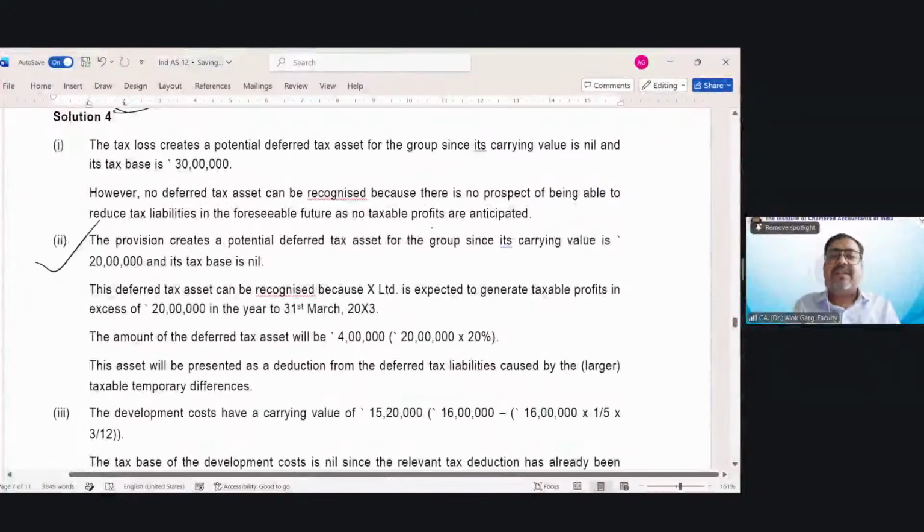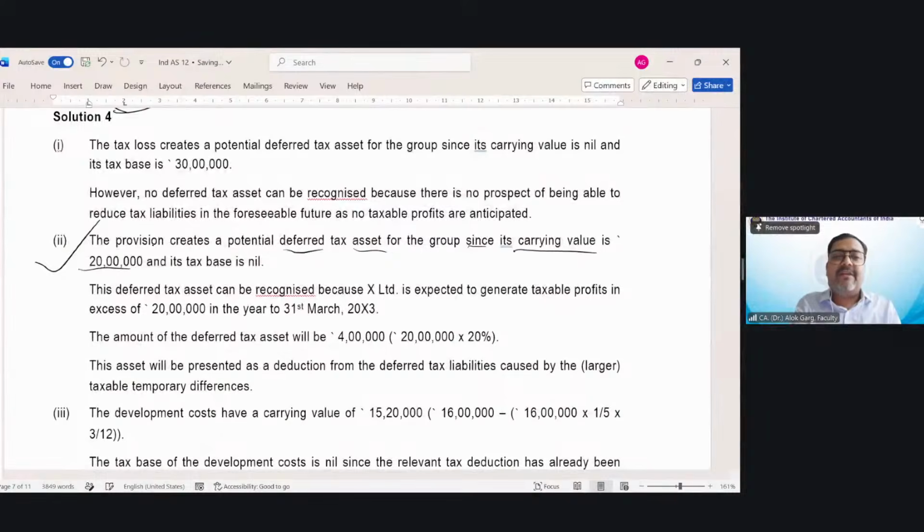The provision creates a potential deferred tax asset for the group since its carrying value is 20 lakh and its tax base is nil. This deferred tax asset can be recognized because X Limited is expected to generate taxable profit in excess of 20 lakh in the year to 31st March 20x3. Means it is probable that this DTA is going to be recovered, right? The amount of deferred tax asset will be 4 lakh, which is 20 lakh multiplied by 20%.